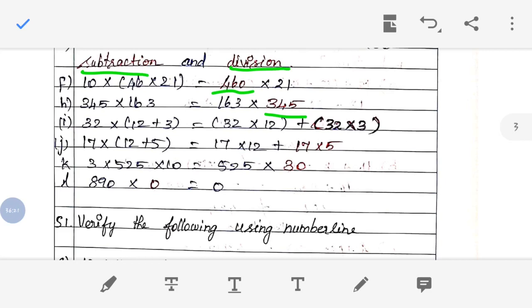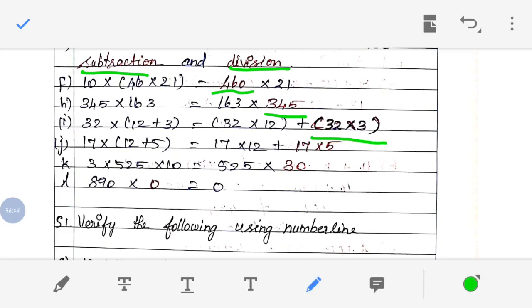Then the next one is this dash: 32 into 12 plus 3 is equal to 32 into 12 plus dash. So this 32 into 12 they have done. What is missing here? We have to do this 32 into 3. That you have to write on the dash. Then the next question is 17 into 12 plus 5 is equal to 17 into 12 plus dash. So what will be missing? 17 into 5.